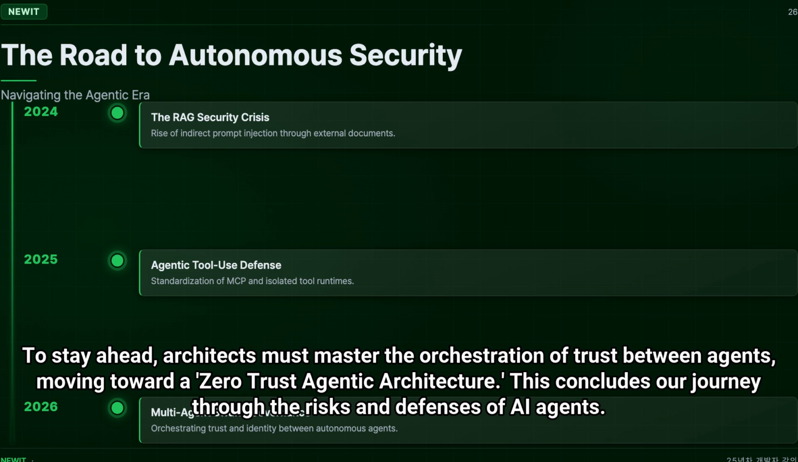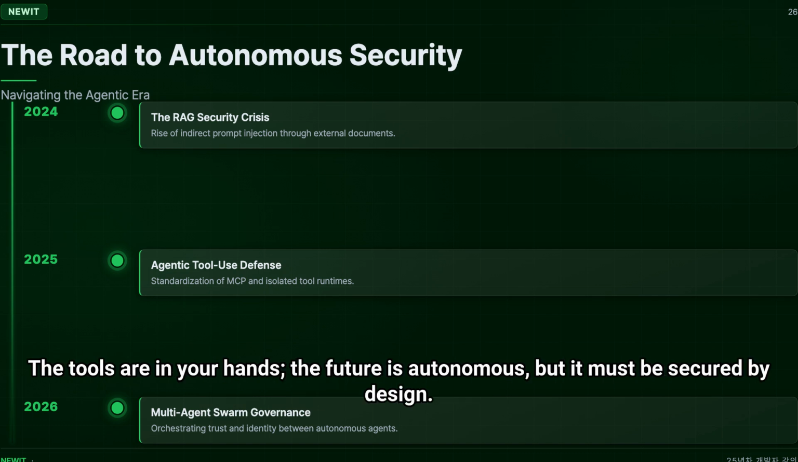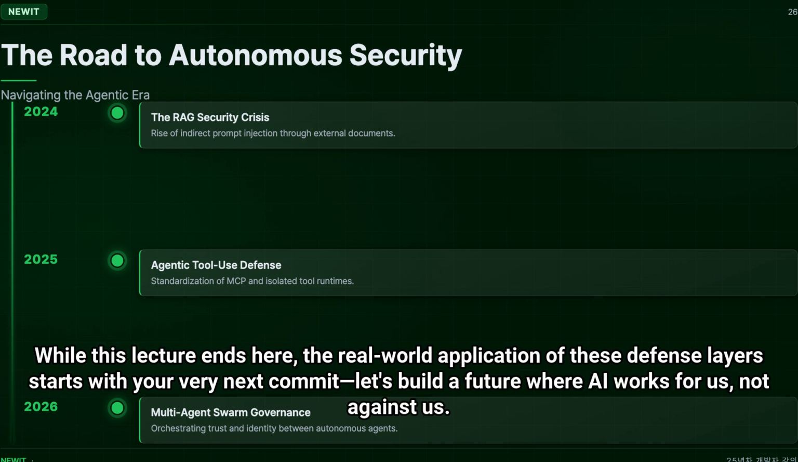This concludes our journey through the risks and defenses of AI agents. You now have the framework to build, audit, and secure the next generation of autonomous systems. The tools are in your hands. The future is autonomous, but it must be secured by design. While this lecture ends here, the real-world application of these defense layers starts with your very next commit. Let's build a future where AI works for us, not against us.